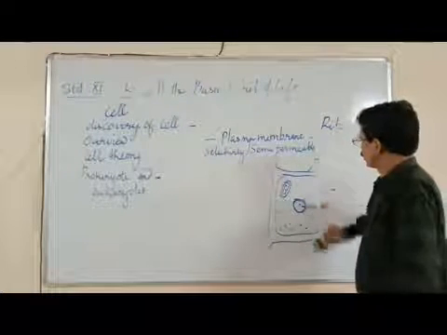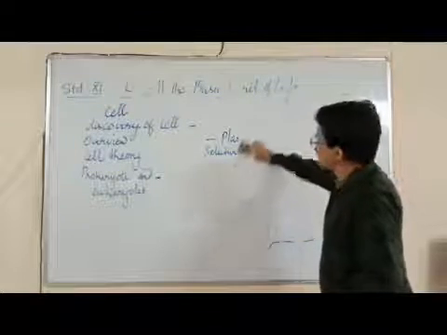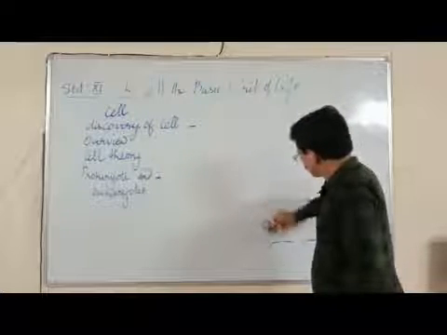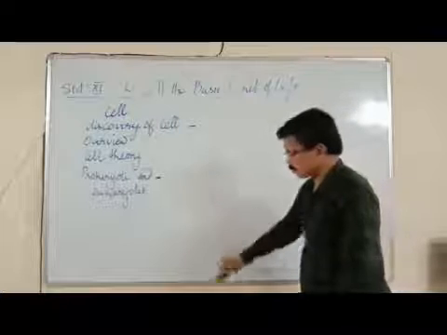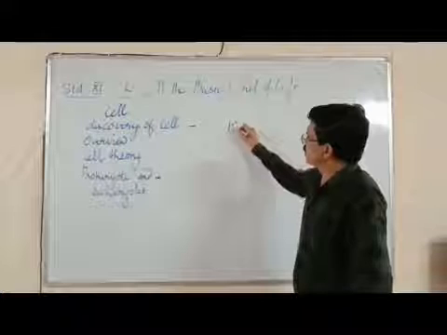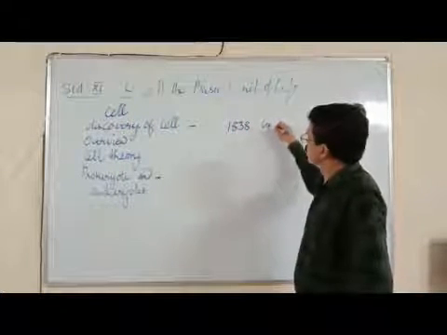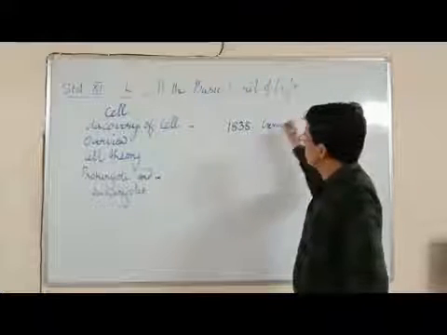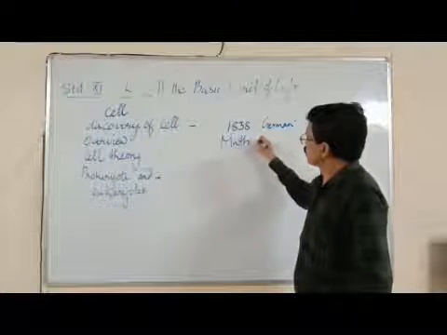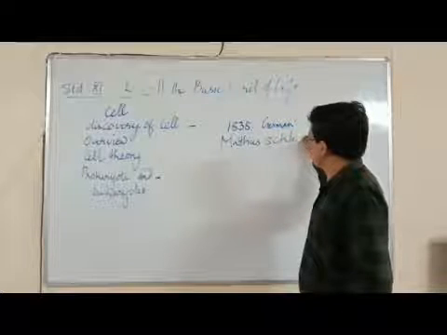Now we are coming to the cell theory. Cell theory was introduced by two scientists. The first scientist, in 1838, is a German scientist called Matthias Schleiden, M-A-T-T-H-I-A-S, S-C-H-L-E-I-D-E-N.